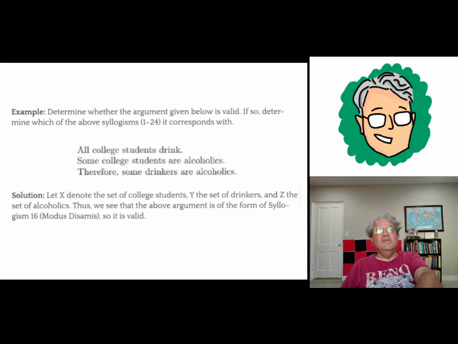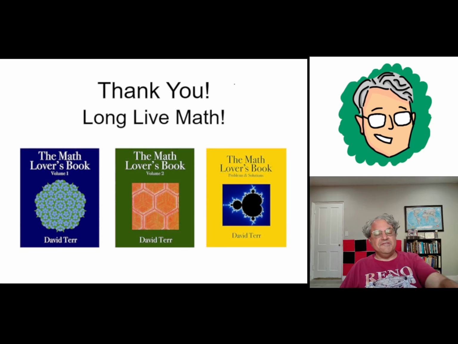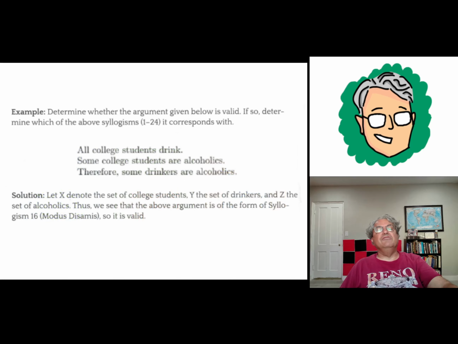But you can come up with some that are invalid. For instance, did I actually give one here? I guess I forgot to put it on. But if we did, all college students drink, some drinkers are alcoholics, therefore some college students are alcoholics. That was the third example I was supposed to include in here. That turns out to be invalid. And I think it's kind of easy to see that.